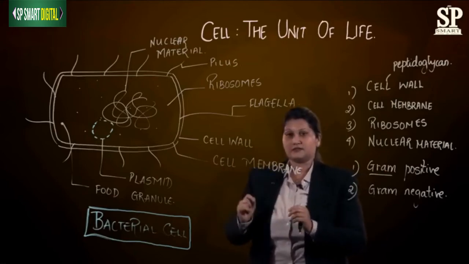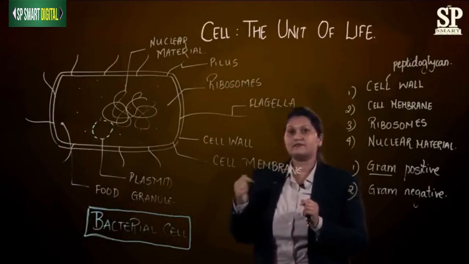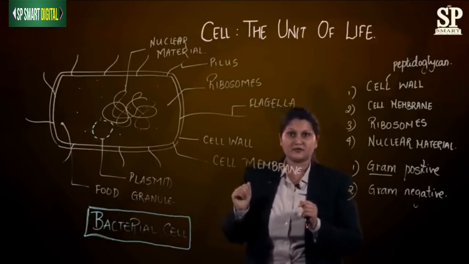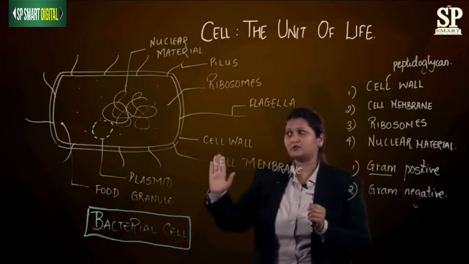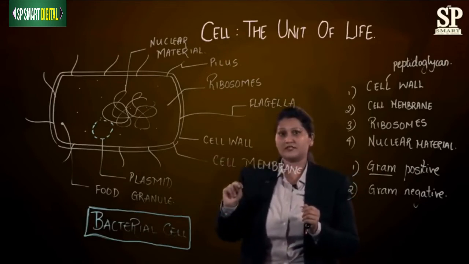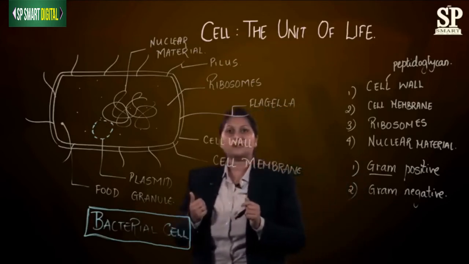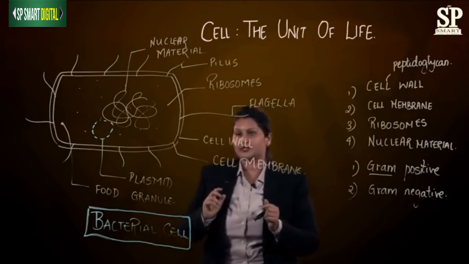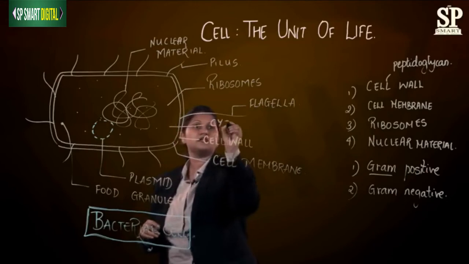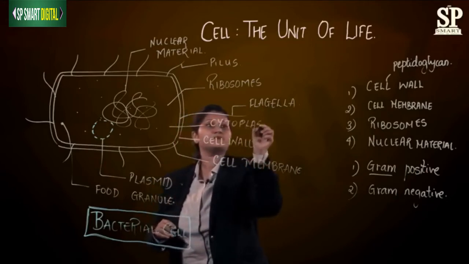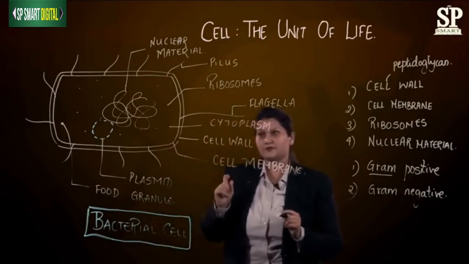Now this layer is not made up of peptidoglycan, but this layer is made up of proteins and lipids. This layer is also called as lipid bilayer membrane. So this is what is called as the two layers of the bacterial cell, which is the cell wall and the cell membrane. Inner to the cell membrane, we have a fluid-like matrix. This matrix is called as the cytoplasm. So if you just have a look, this is the cytoplasm. So this matrix, fluid matrix, is cytoplasm.